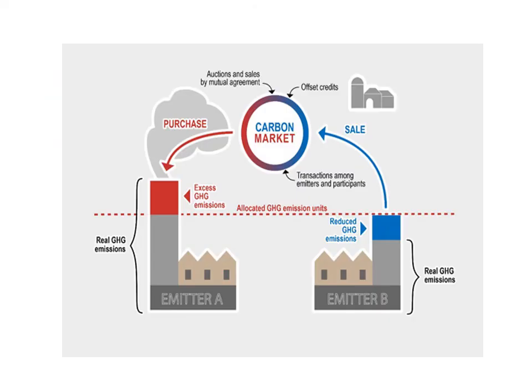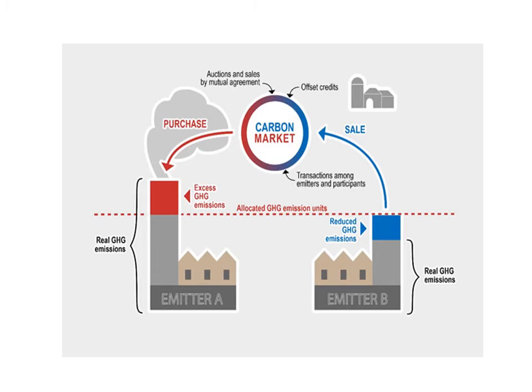So this diagram shows an exchange of carbon, and from one side we can sell the carbon based on the carbon credit, and some other side they can purchase the carbon, and here auctions and sales by mutual agreement will be given, and highest bidder will be given the chance of purchase.